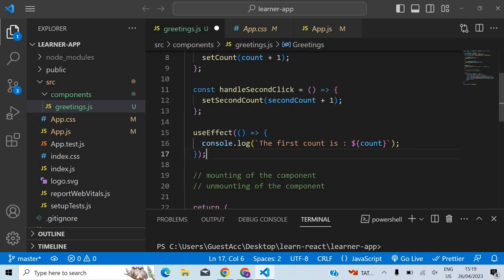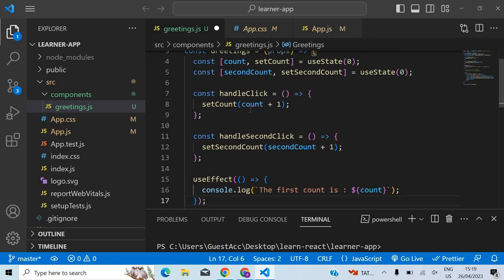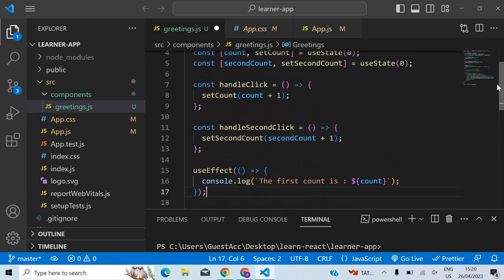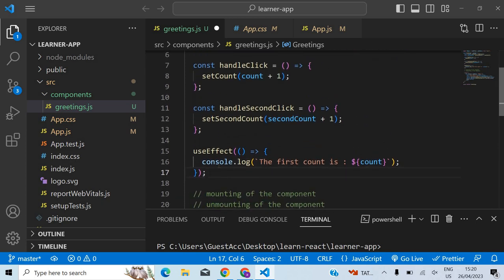And yesterday we also discussed why, whatever logic that you're going to put between these two brackets, why don't you put it somewhere else, like in this case, after line number 8. The reason is because we want to keep things separate, decoupling, and that gives you a lot of advantages, and it makes your code easy to maintain and understand. So that's all about useEffect, and there are some more details, and inshallah we will be covering that. I think naturally we will be speaking about those things as we learn more and more.